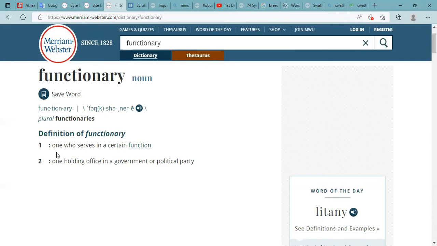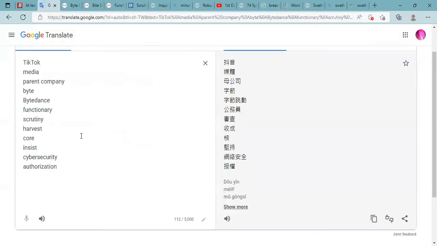So it's a person who serves in a certain function. A person holding office in a government or political party. Functionary. Okay, I think that one's pretty easy to understand. Let's go to the next word.